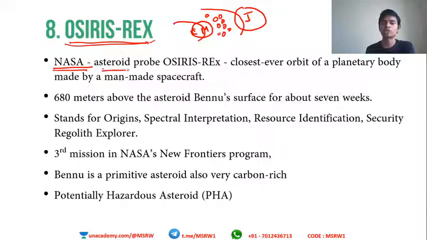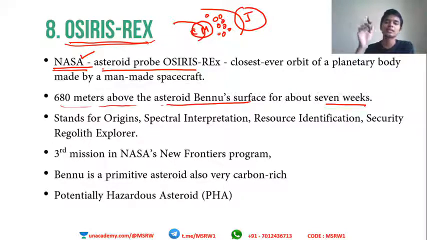So this is an asteroid probe developed by NASA. Okay, it hovered 680 meters above asteroid Bennu's surface for about 7 weeks. So it hadn't landed yet, but it came as close as 680 meters to Bennu. Bennu is one of the asteroids in this belt.